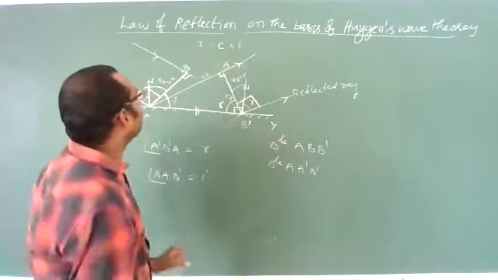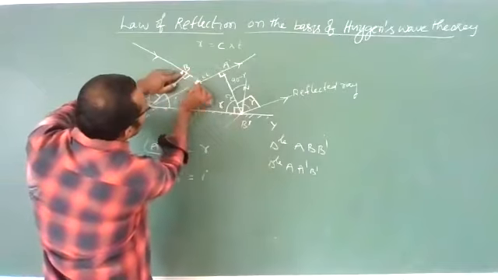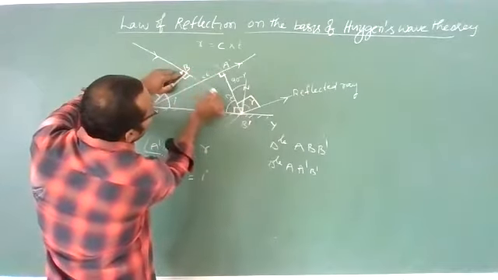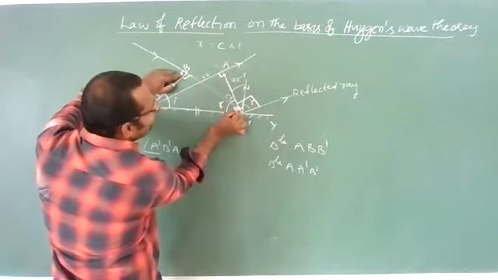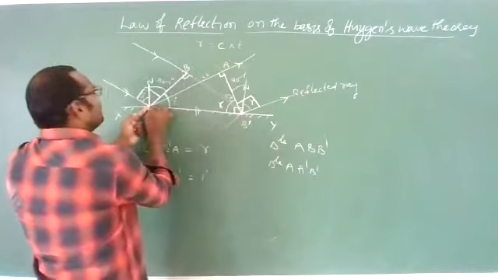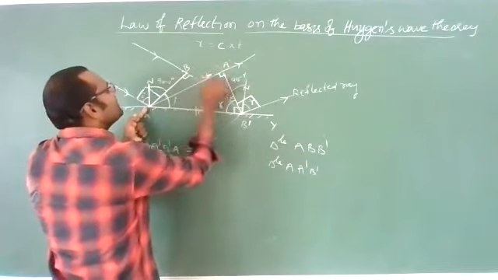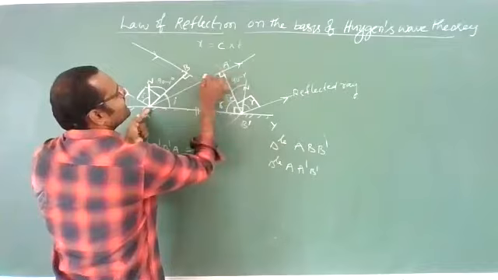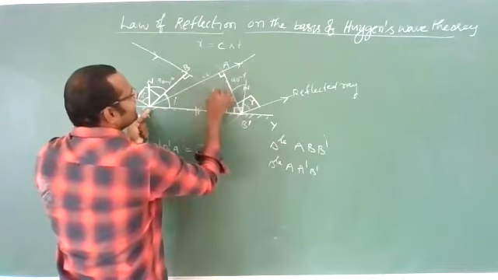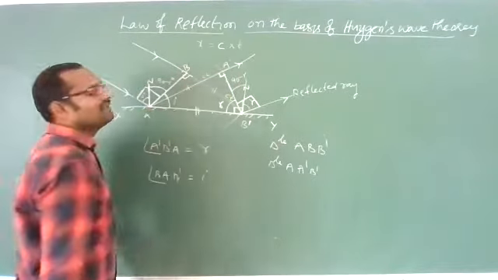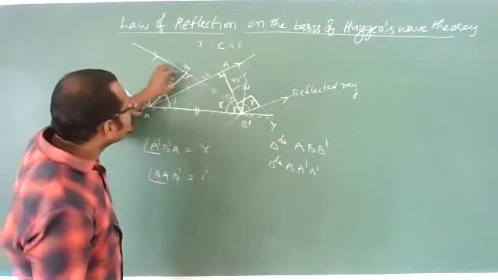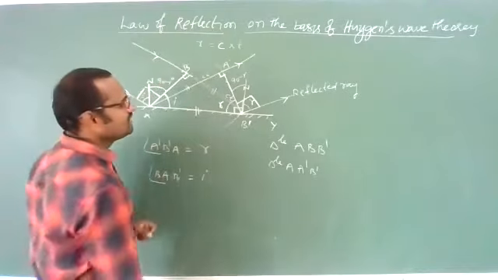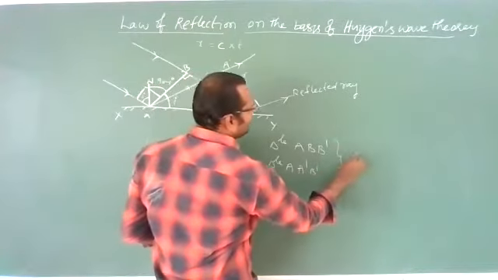Clear? And one more point, B to B dash is the distance traveled by the wavefront, that is CT, and A to A dash is the distance traveled by the reflected portion of the wavefront, that is CT. That means this distance is also the same. From all these points we can say these two triangles are congruent.